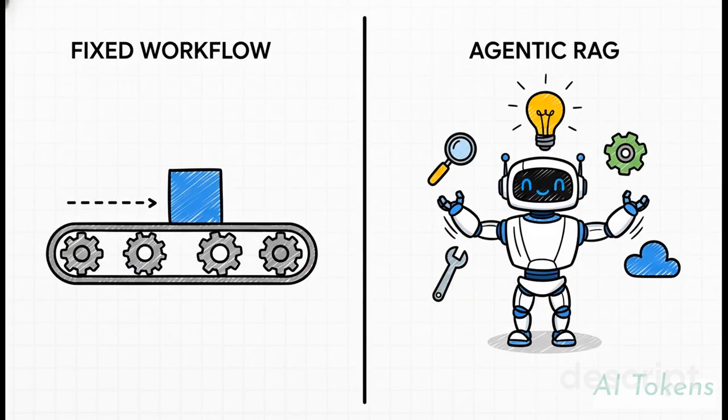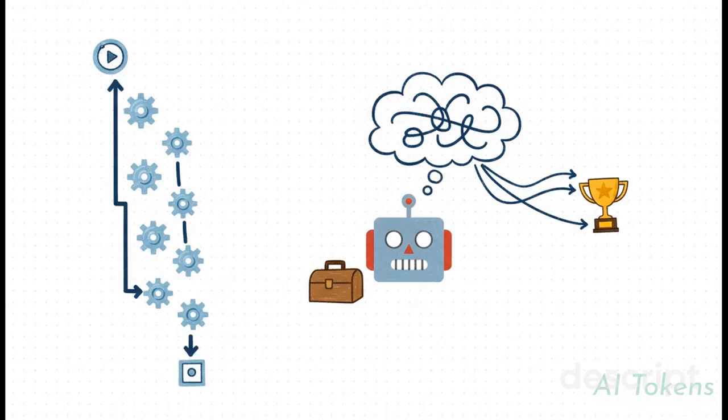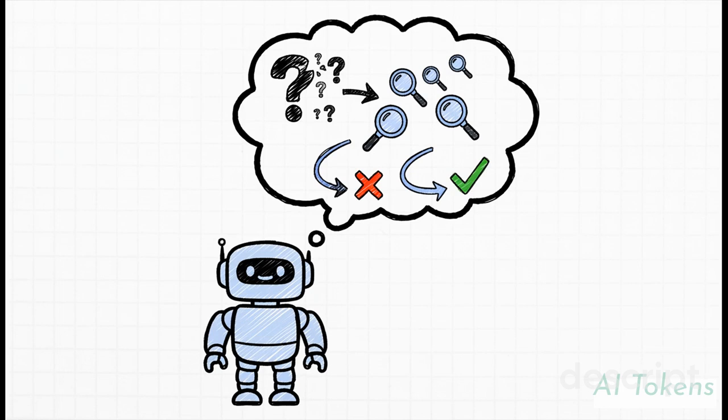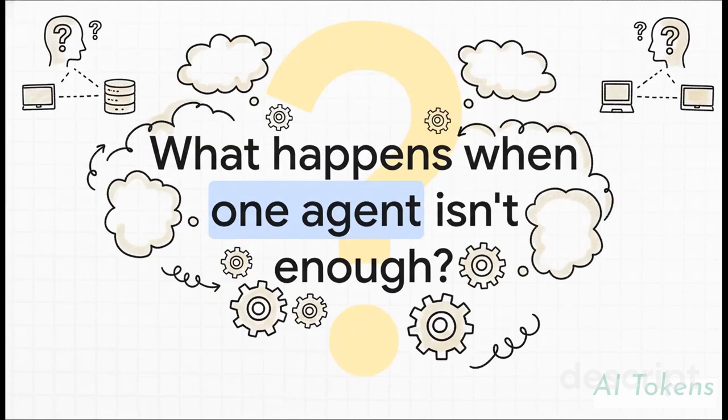But what if the model could do all that complex thinking on its own? That's the huge leap to agentic RAG. Instead of building a rigid workflow, you're basically giving an AI tools and a goal. You're hiring a smart assistant. So for that oven query, the agent can try different searches and self-correct all on its own. No hand-holding needed.